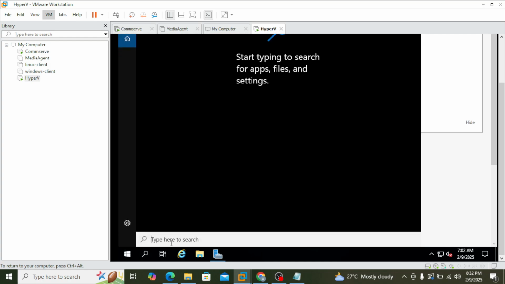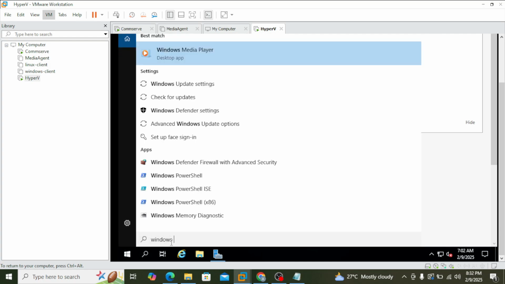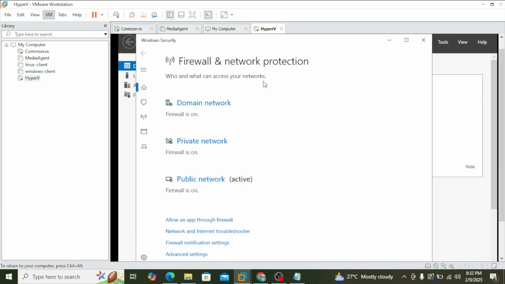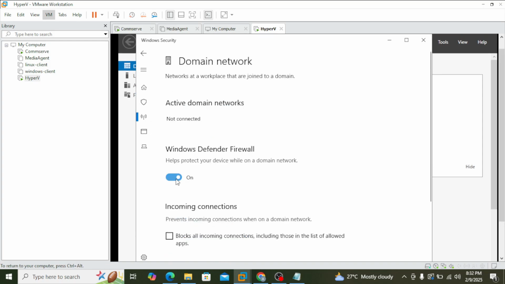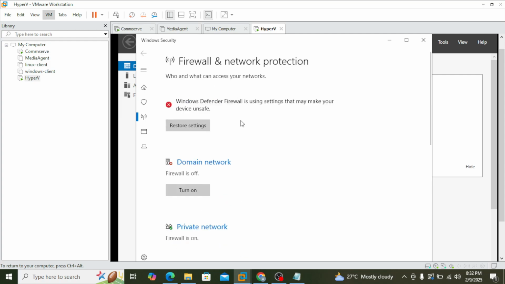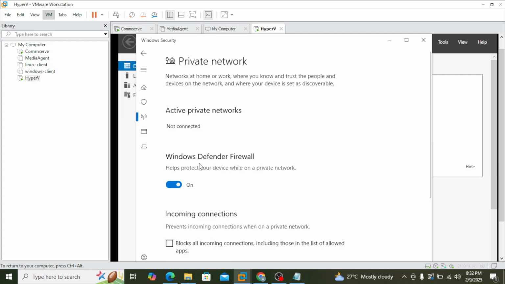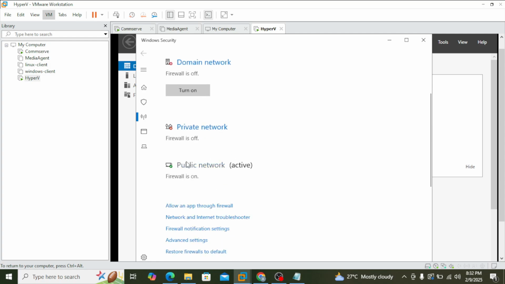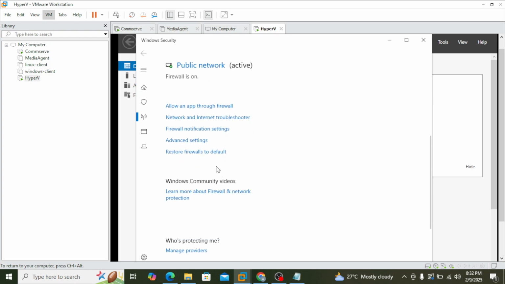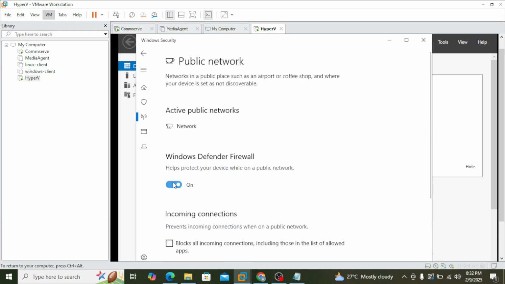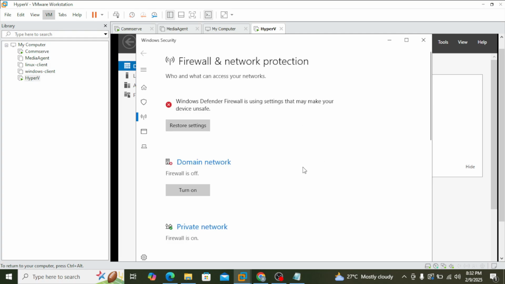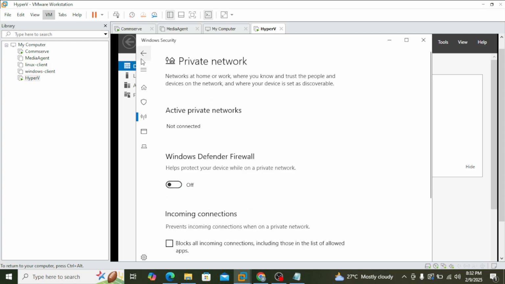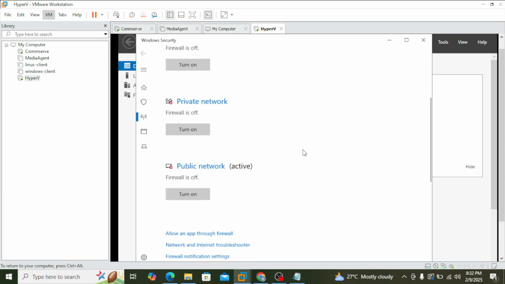So let's go to the search and Windows firewall. You can see that the firewall is on, so I will make it off. So all the firewalls, I will make it off. So now you can see all the firewalls. Okay, there is one more, private network. So everything is off.